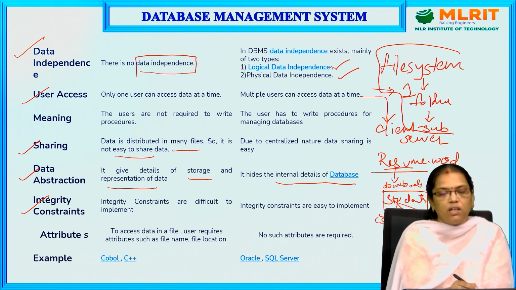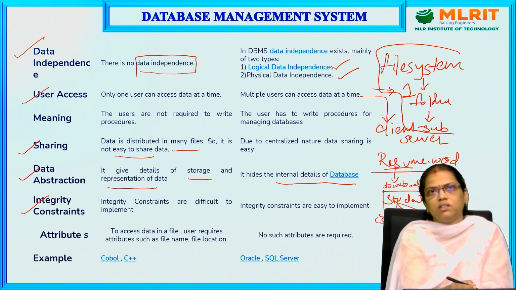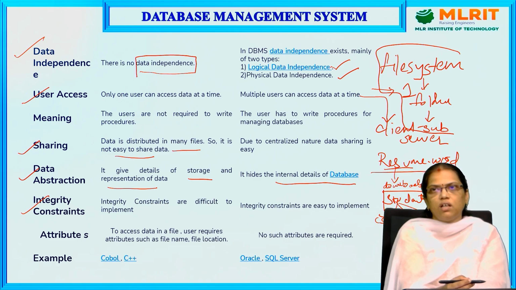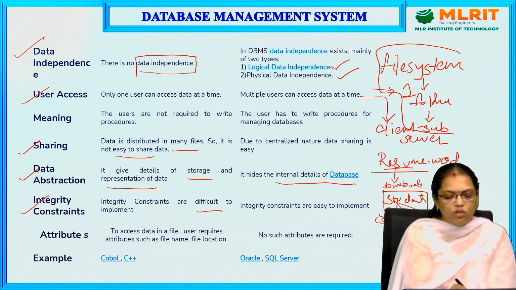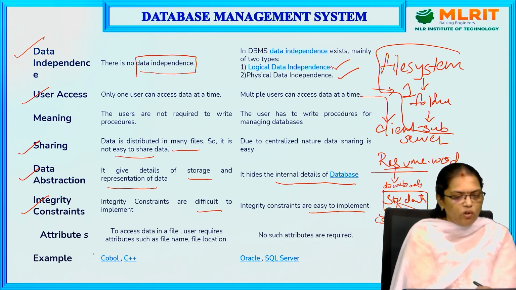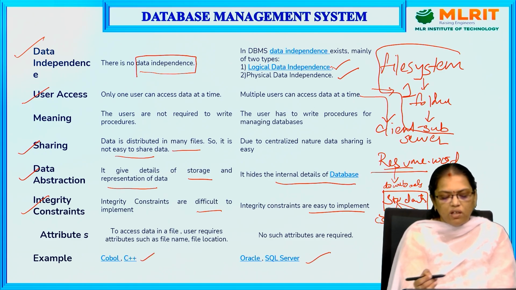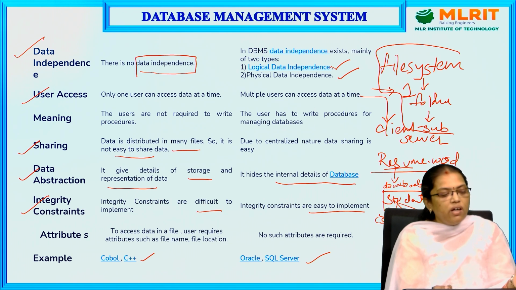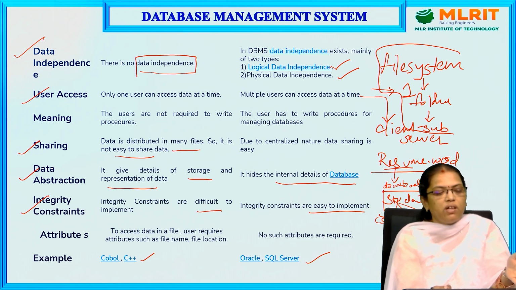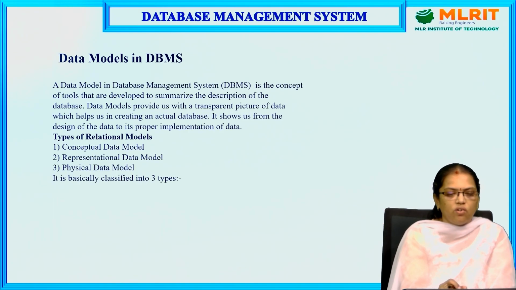Next is integrity constraints. The integrity constraints we will discuss in future classes. Integrity constraints are nothing but the primary key and foreign key that we use. In a file system it is very difficult to implement these, but in a DBMS they are easy to implement. The examples of file systems are COBOL and C++, and the examples of DBMS are Oracle and SQL Server. So in file system versus DBMS, we have seen the differences, how the database management system overcomes the file system, and what the advantages of using it are.